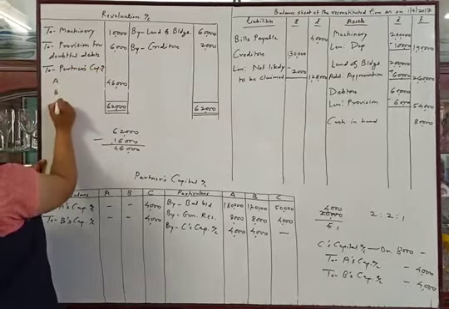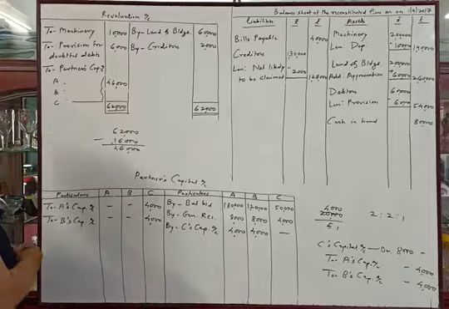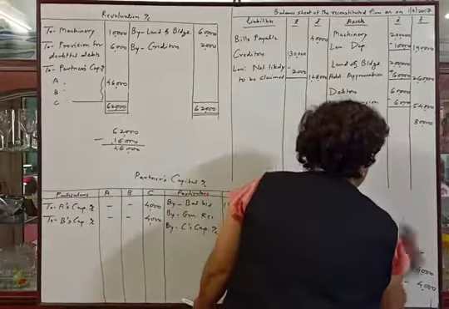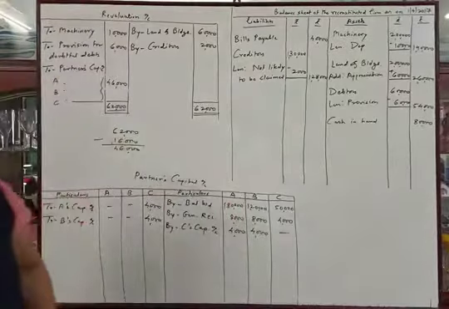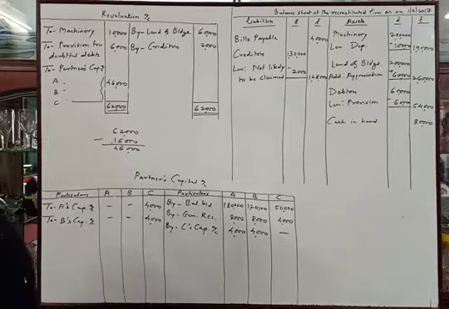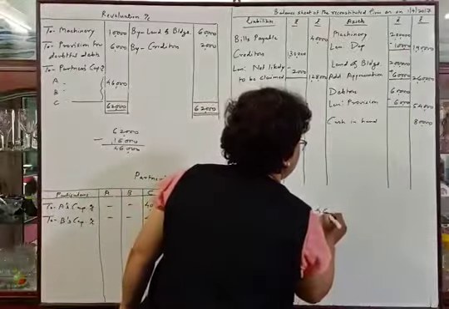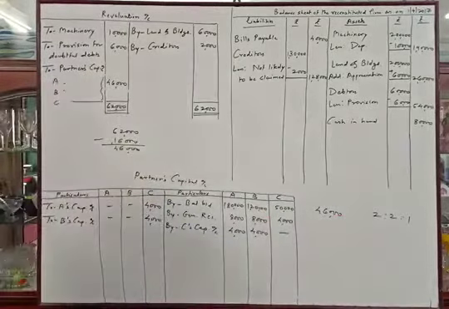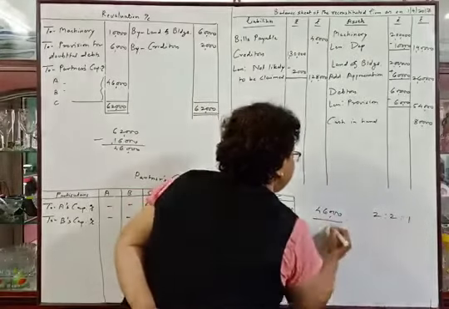To the partners A, B and C, we will distribute 46,000 between the partners in their old profit sharing ratio. So now we will distribute the amounts here. 46,000 will be distributed here in 2:1:1... 46,000 divided by 2 plus 2 plus 1 means divided by 5.